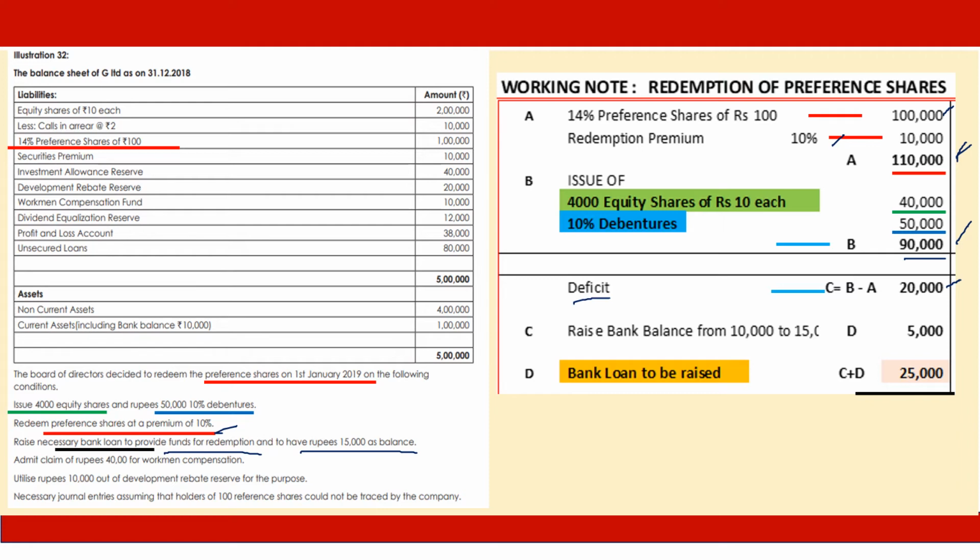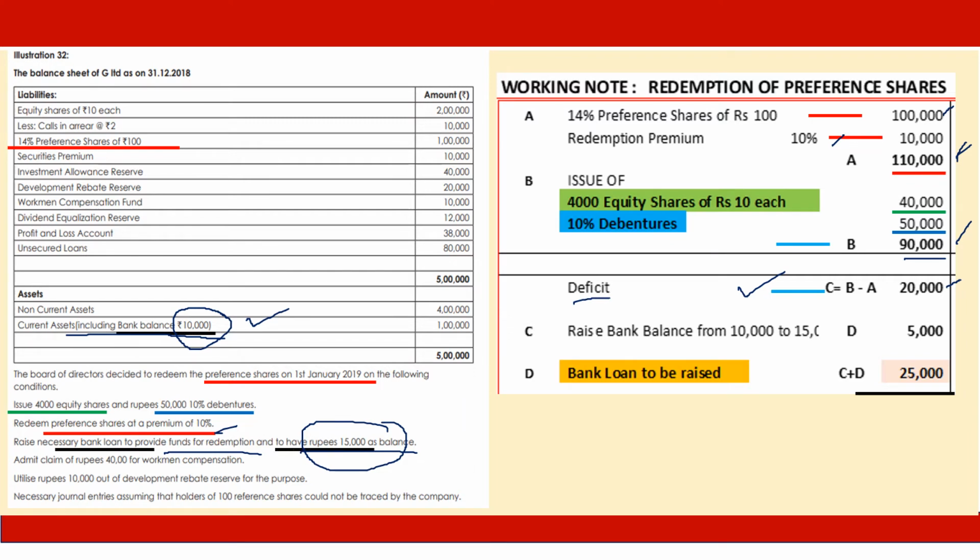What is the present balance of cash that you have? Current assets include a bank balance of 10,000. What the problem indicates is, please borrow in such a way that your bank balance is raised from 10,000 to 15,000. Meaning we need money for two purposes. One, to redeem the preference shares, and second, to increase the bank balance from 10,000 to 15,000, meaning we need another 5,000 extra.